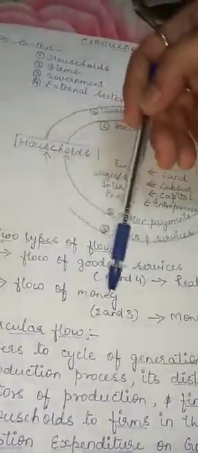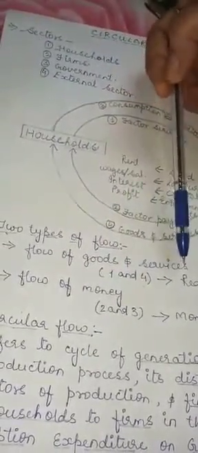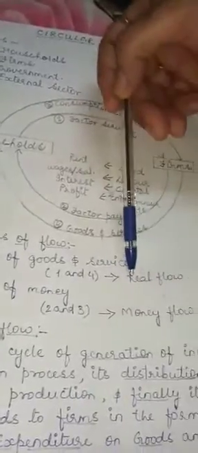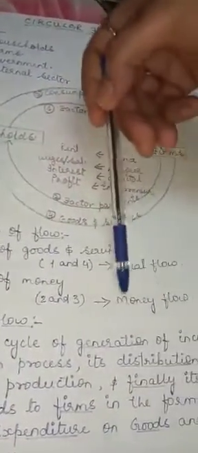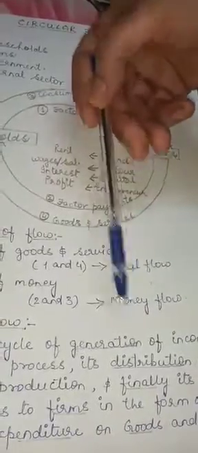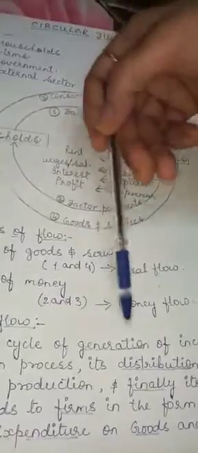The flow of goods and services is also known as real flow, and the flow of money is also known as money flow. So two types of flow are there, the real flow and the money flow. This is our circular flow of income.